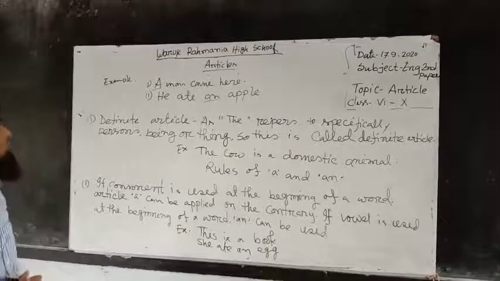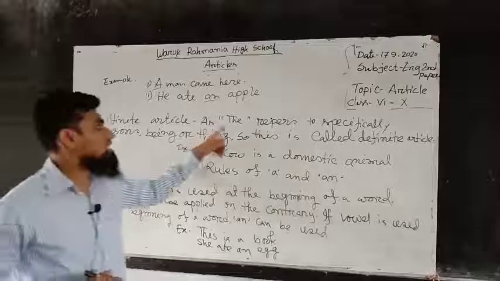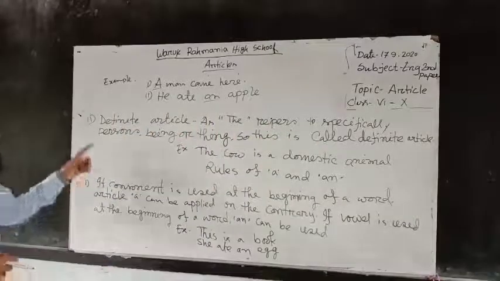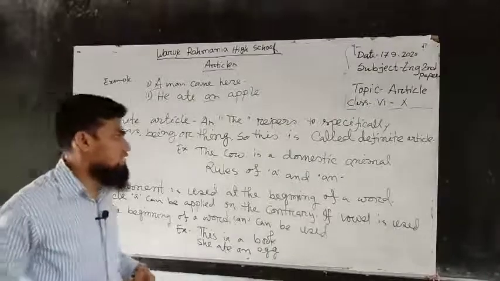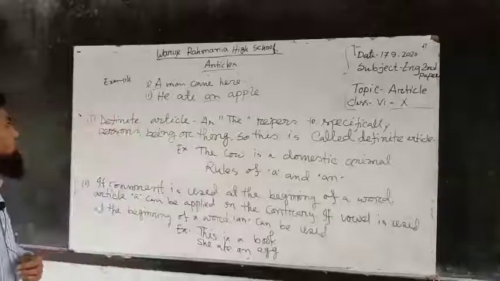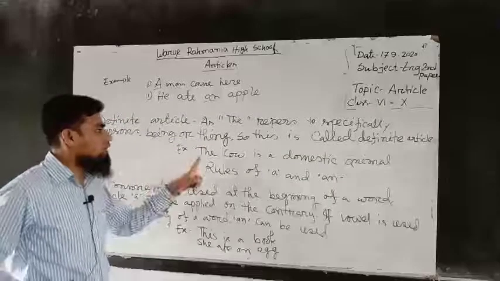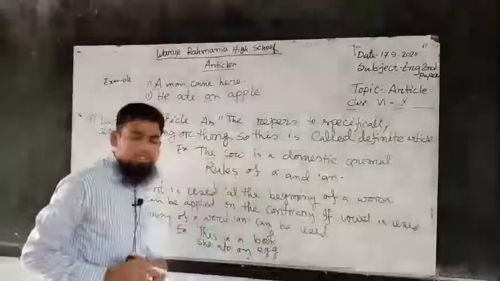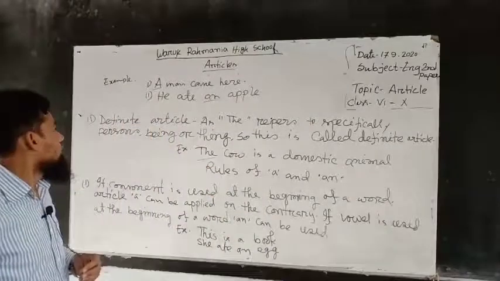What is definite article? Definite article the refers to a specific person, being or thing. So this is called definite article. Example: the cow is a domestic animal. Here the is a definite article.